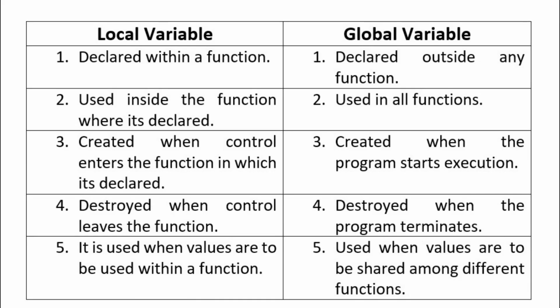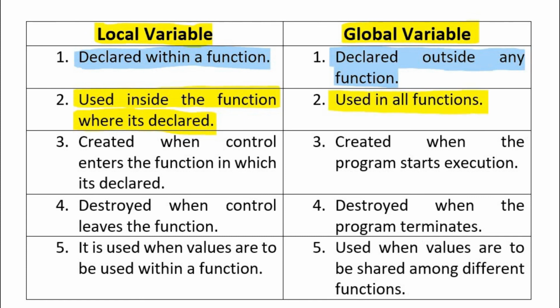Now let's discuss the difference between local variable and global variable. Local variables are declared within a function, within the body of a function, whereas the global variables are declared outside the body of any function. Local variables are used inside the function where it is declared, and the global variables are used in all functions of the same program. The local variables are created inside the memory when control enters the function in which these variables are declared, and they are destroyed when control leaves the function, leaves the body of function.